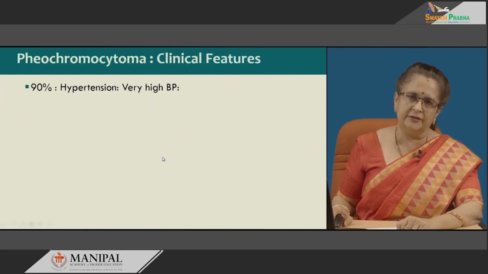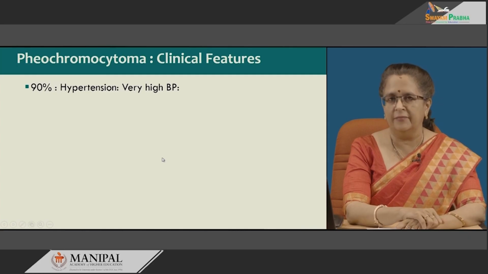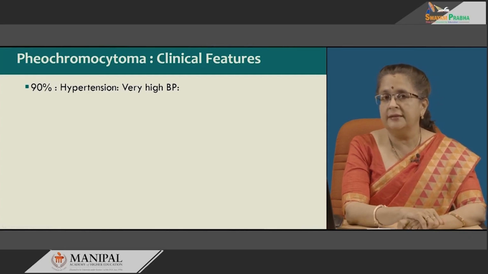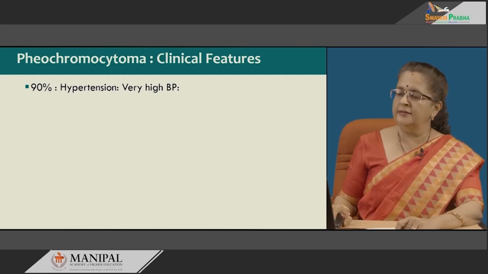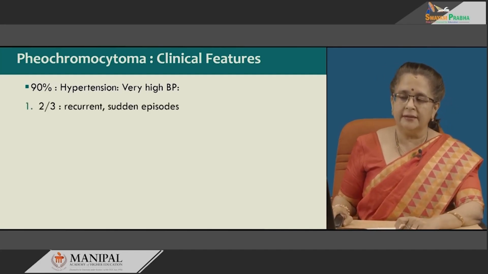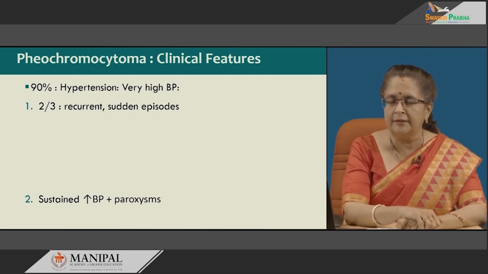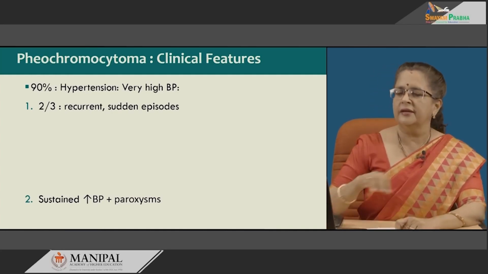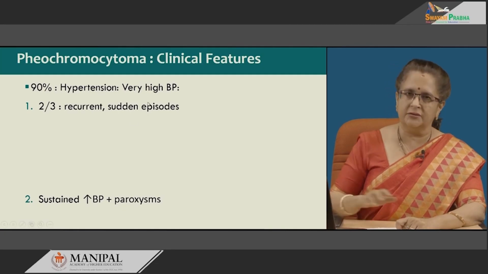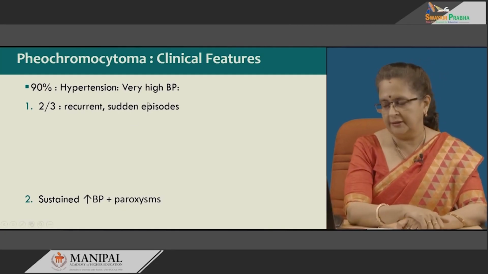Clinically, 90% of them, as I have mentioned, present with hypertension, where there is very high BP, and this could be as recurrent sudden episodes, or there is a sustained elevation in BP with few paroxysms. Whenever the sudden episodes occur, it is known as paroxysmal hypertension.